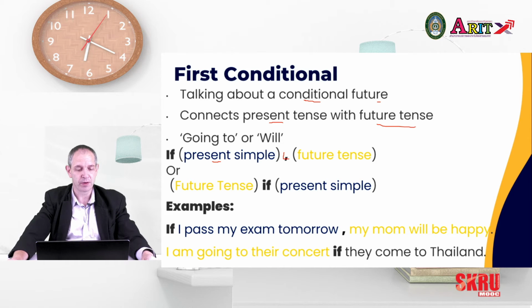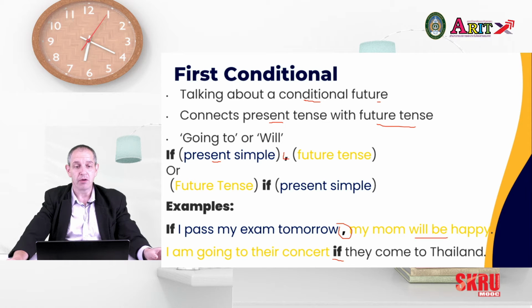How this looks is we have: if I pass my exam tomorrow, comma, my mom will be happy. So we have our future tense in the second section. And don't forget about the comma in the middle. Here we have the if in the middle, so we have no comma: I'm going to their concert if they come to Thailand.